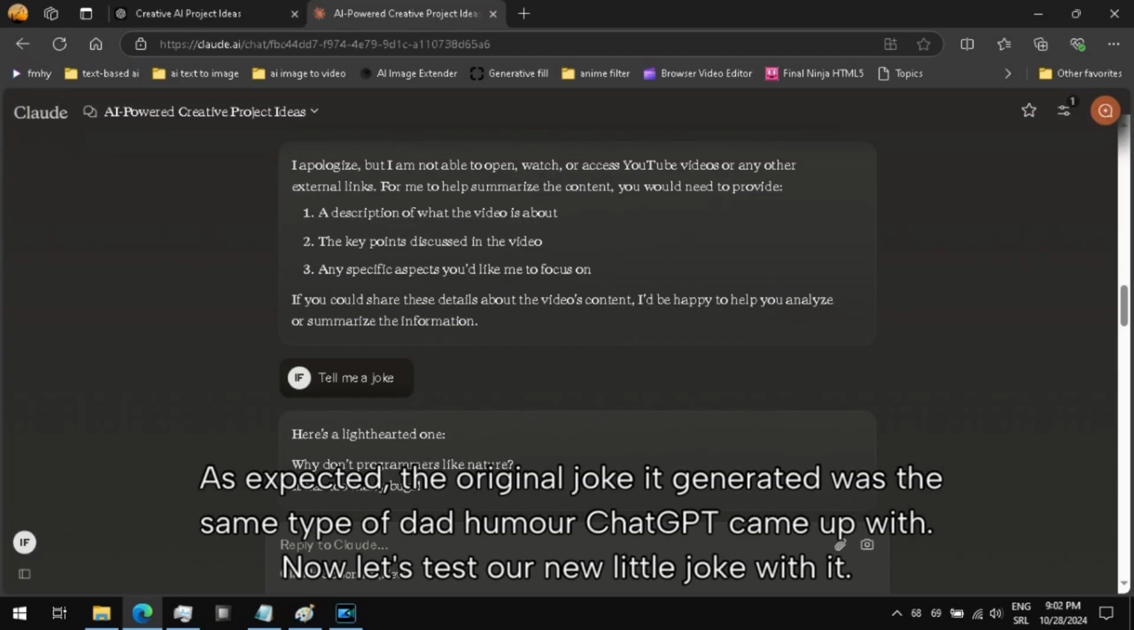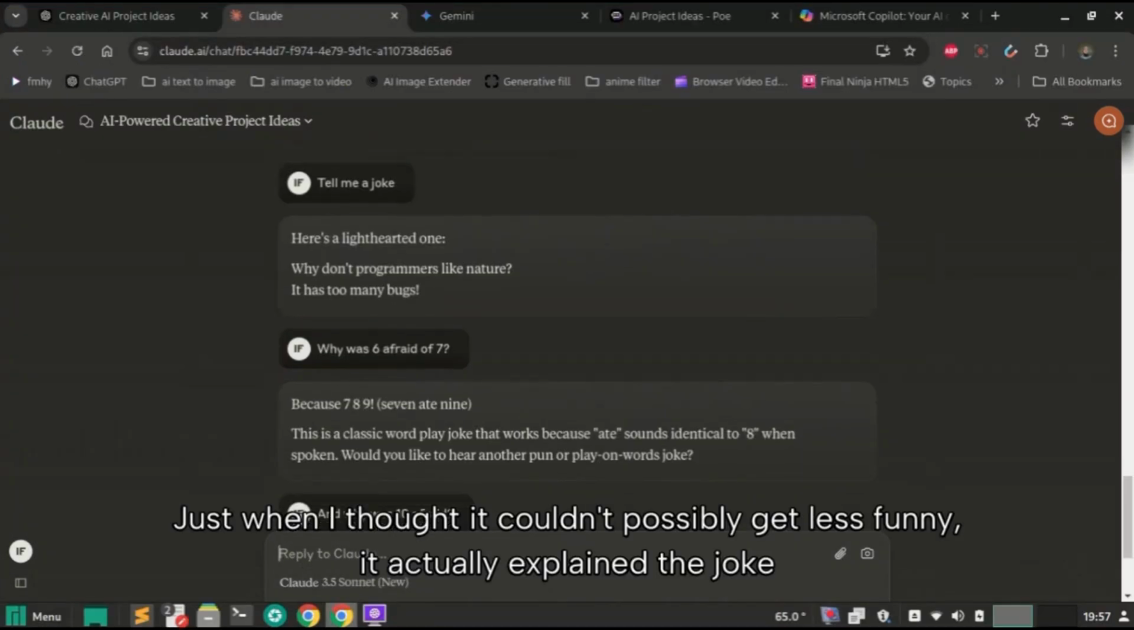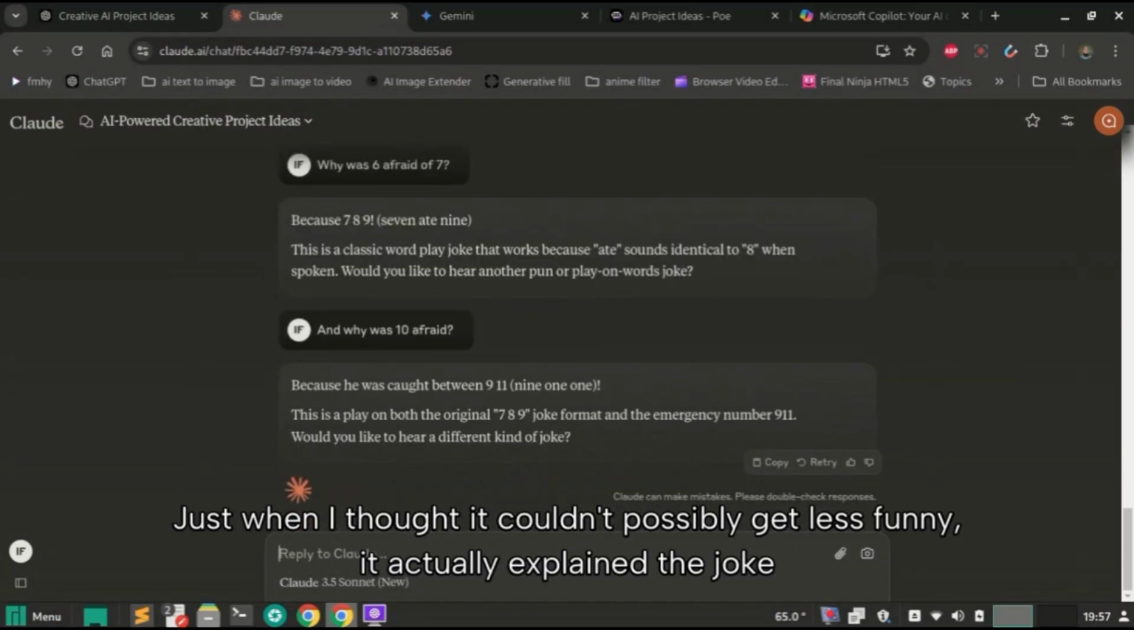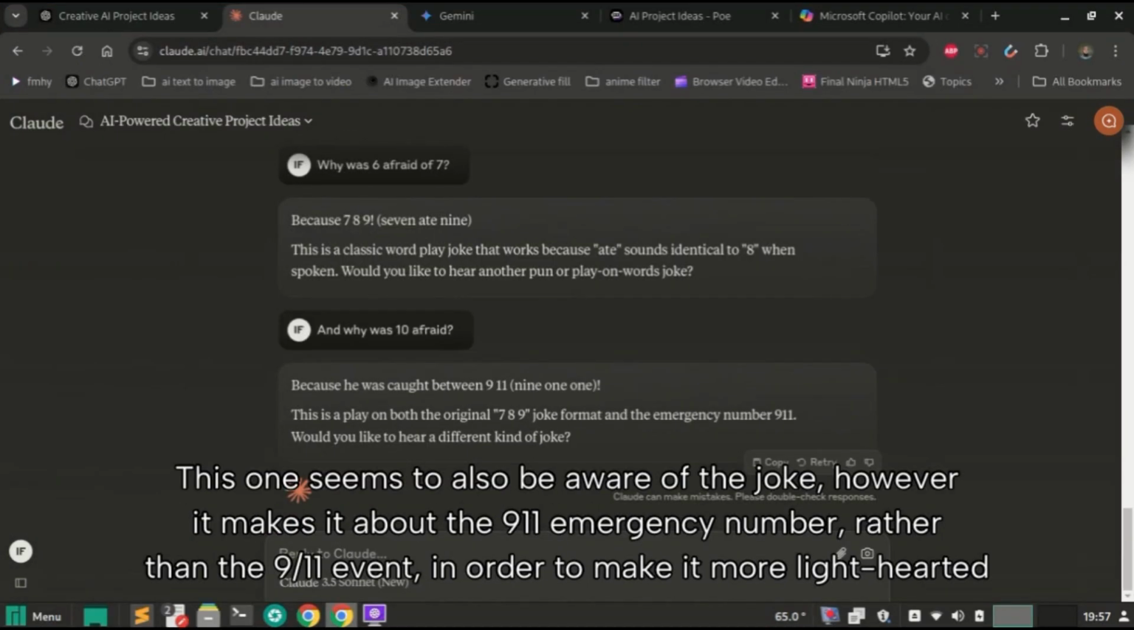As expected, the original joke it generated was the same type of dead humor ChatGPT came up with. Now let's test our new little joke with it. Just when I thought it couldn't possibly get less funny, it actually explained the joke. This one seems to also be aware of the joke, however, it makes it about the 911 emergency number rather than the 9/11 event in order to make it more light-hearted.